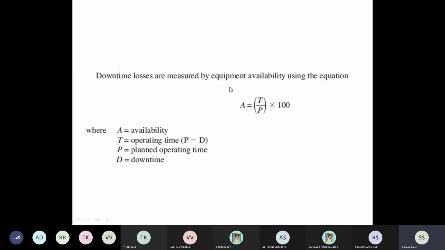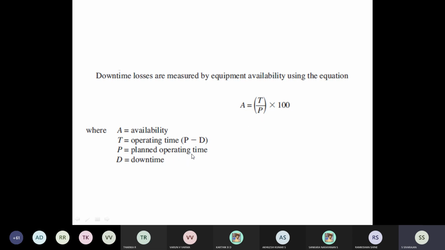Now, downtime losses we have to find out by equipment availability using this equation. Availability is nothing but T divided by P. T is the operating time, P is the planned operating time. Downtime is D, so P minus D is T, the operating time. So availability will be a percentage. The planned operating time is the denominator.